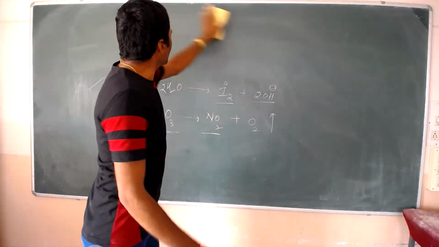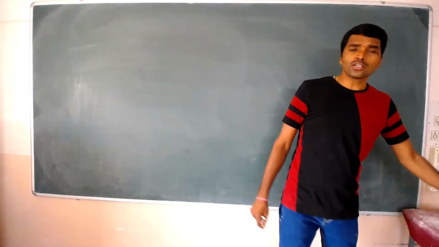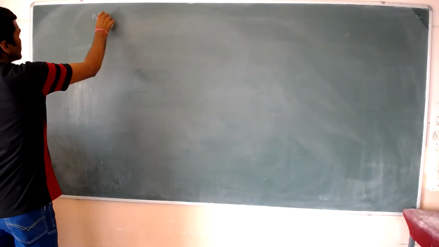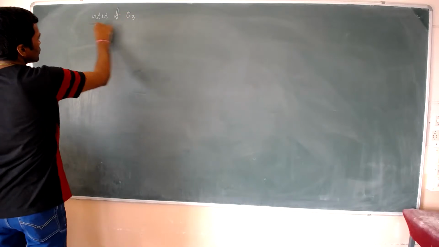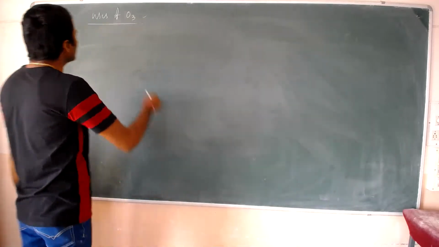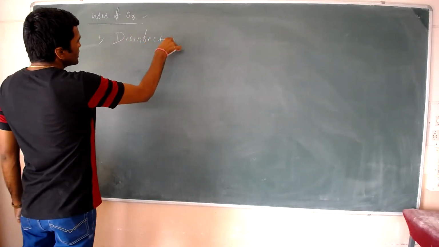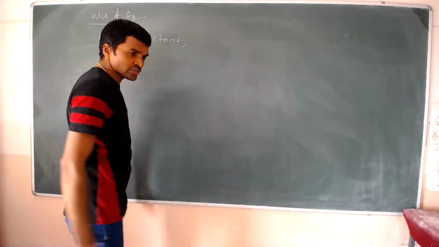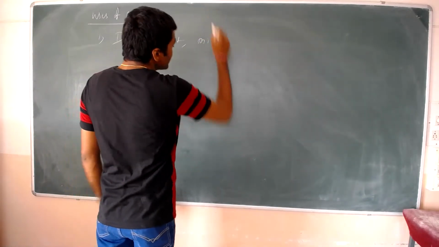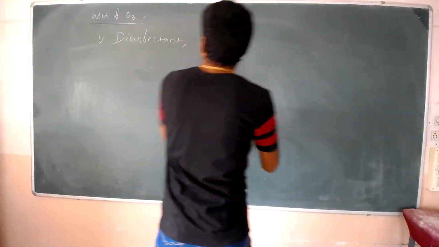Now, sir, what are the uses of ozone? Now we are going to discuss the uses of ozone. See, ozone is used as a disinfectant, as well as it kills the microbacteria.